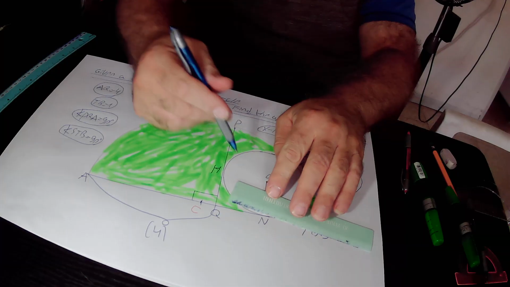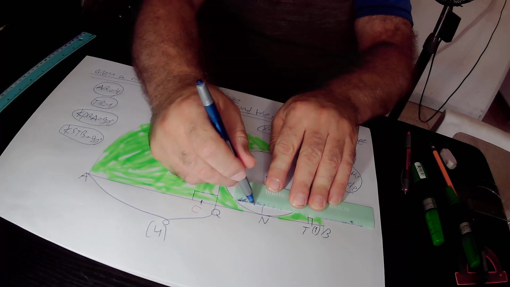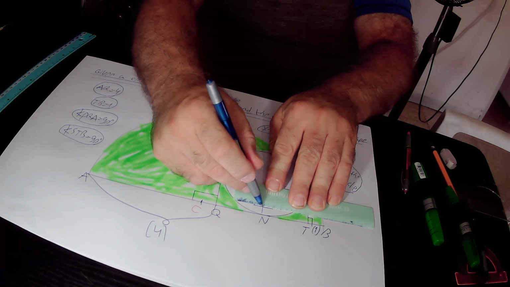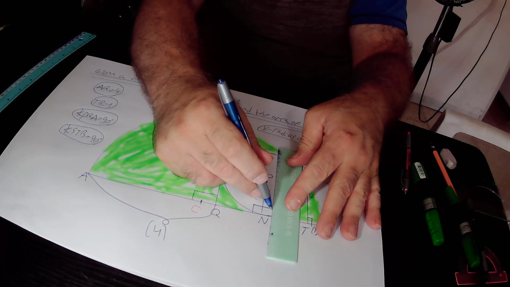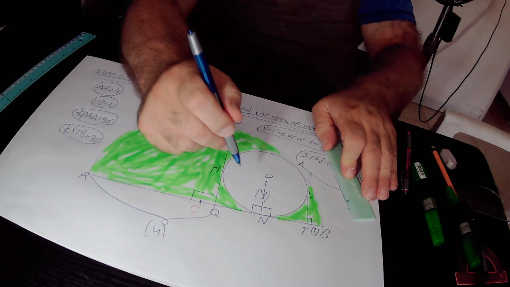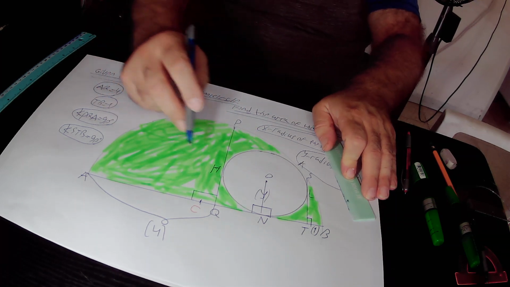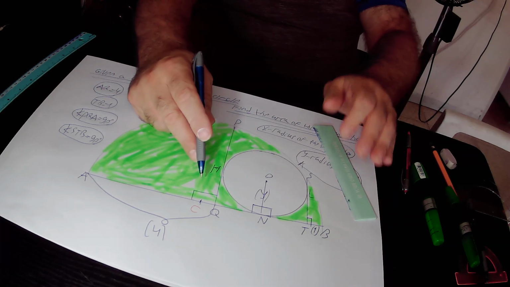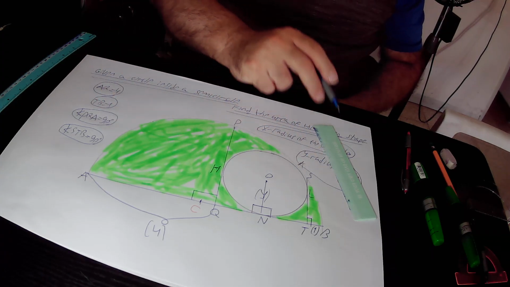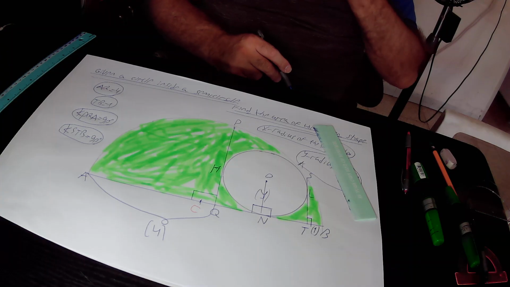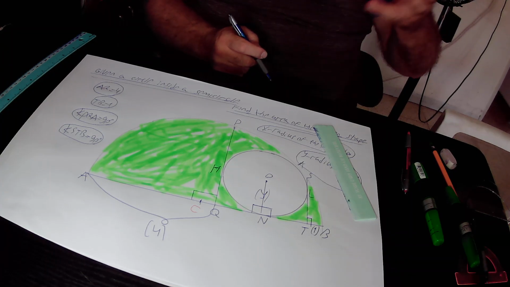If AB is perpendicular to NO, it means that this angle equals 90 degrees, and this angle also equals 90 degrees according to rule 1. This is angle PQA, a right angle. AB is the diameter of this semicircle. So AB is a diameter, it is absolutely a straight line.